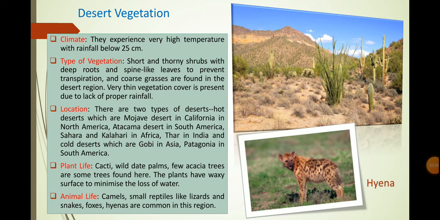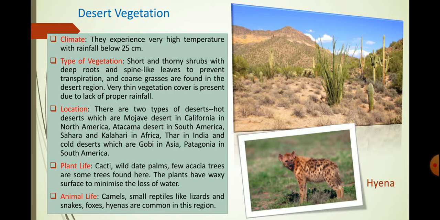Now, what are the different types of vegetation? Short and thorny shrubs with deep roots and spine-like leaves to prevent transpiration, and coarse grasses are found in the desert region. Very thin vegetation cover is present due to lack of proper rainfall. You can see the vegetation over here, it is not so dense. The roots are deep and the shrubs are very thorny and the vegetation is very thin.